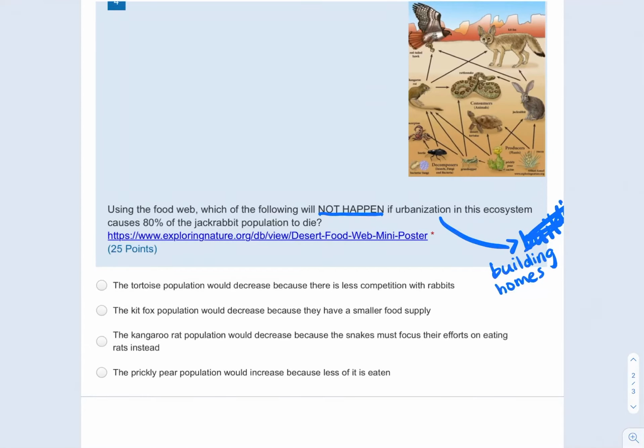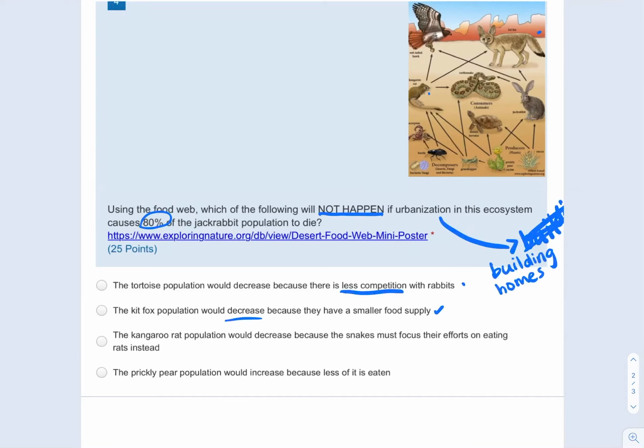So going through these answer choices, which will not happen: the tortoise population would decrease because there's less competition with rabbits. Okay, well, if you lose 80% of the rabbits, you are already having a lot less competition there. So that's a possibility. The fox population would decrease because they have a smaller food supply. The fox, they eat multiple things, so their rabbit population goes down, yeah, but they also have the kangaroo rat to eat from as well. And so that would happen though, because you lose their organisms.